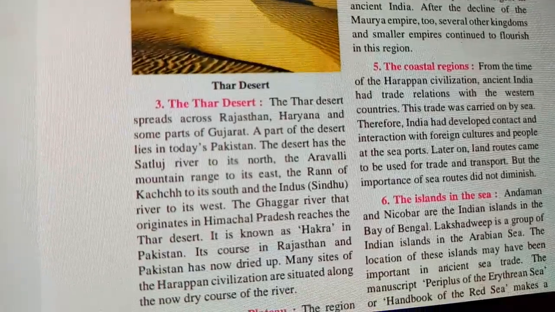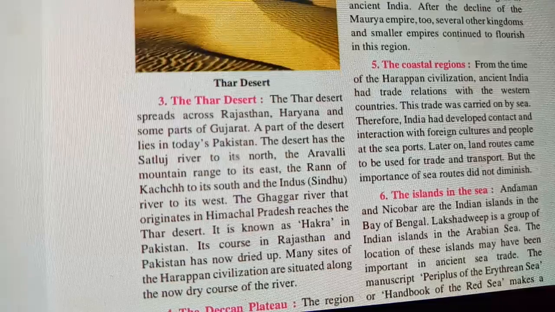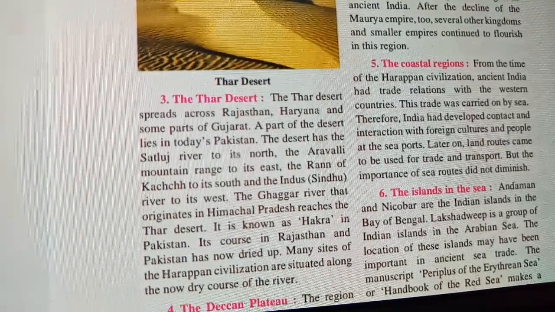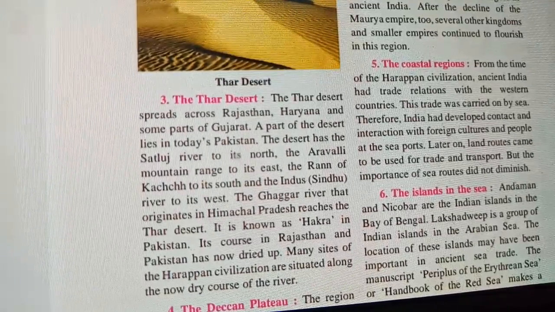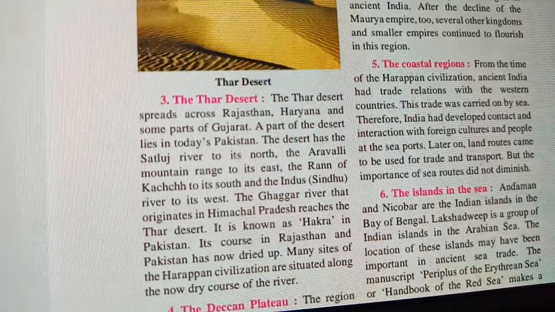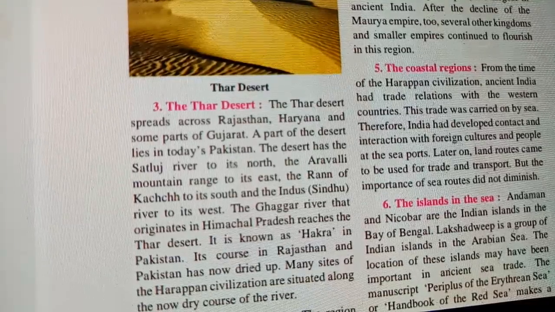Coastal region. Now what do you mean by coastal region? A coastal region means the area which is covered by the river, that is called a coastal region. It means the river is surrounded by that region. From the time of the Harappan civilization, ancient India had a trade relation with the Western countries. So India was having a trade relation with the Western countries actually.